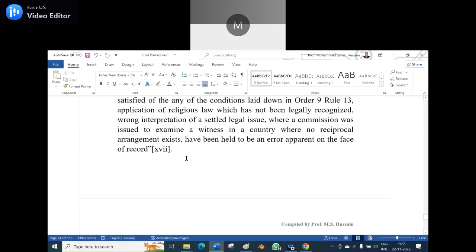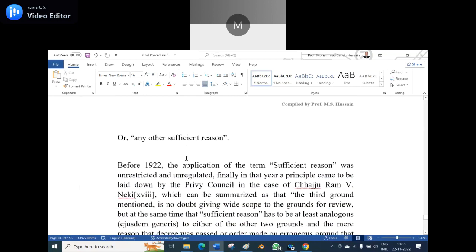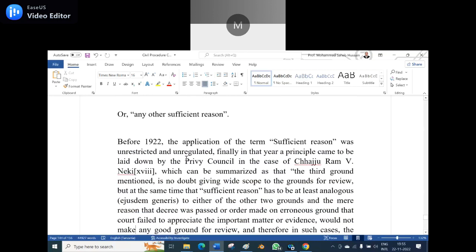over there, it depends upon the nature of the case, and if the new error that has come out gives a different decision, then only the review can be entertained. So 'any other sufficient reason' means that before 1992 the application of the term sufficient reason was unrestricted and unregulated. Finally, in the year, a principle came to be laid down by the Privy Council in the case of Chajjuram versus